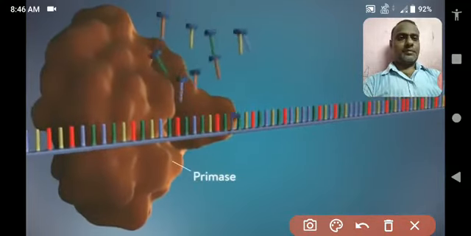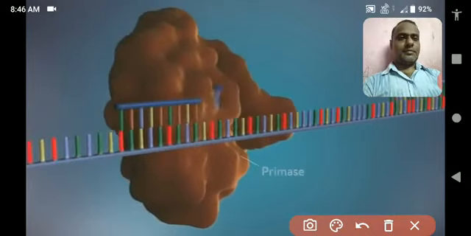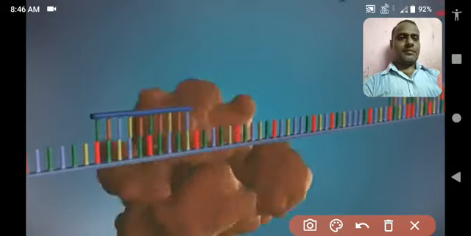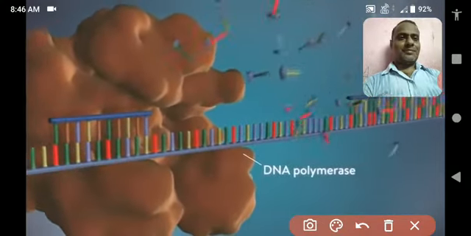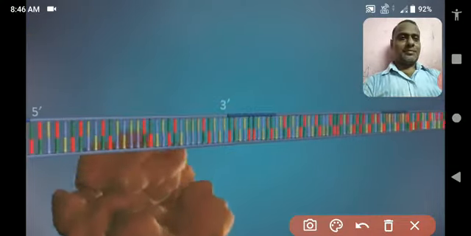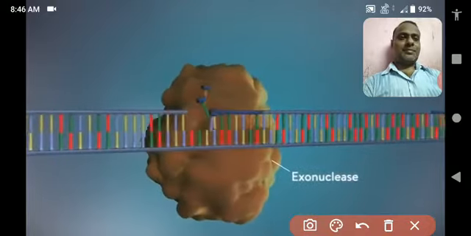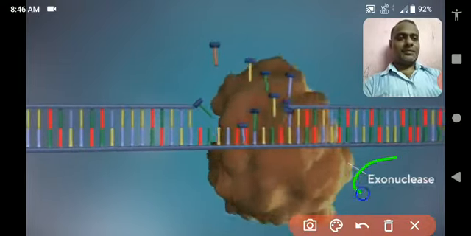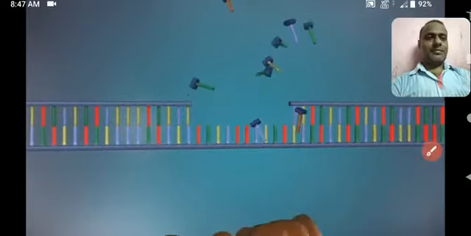The next primer is then added further down the lagging strand. Another Okazaki fragment is then made, and the process is repeated again. Once the new DNA has been made, the enzyme exonuclease removes all the RNA primers from both strands of DNA.